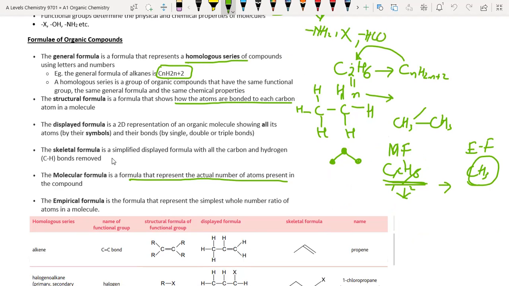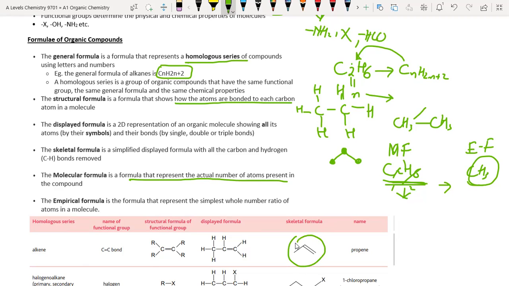Skeletal formula. What is skeletal formula? It is a simplified displayed formula with the carbon and hydrogen atoms and their bonds removed, like this structure.